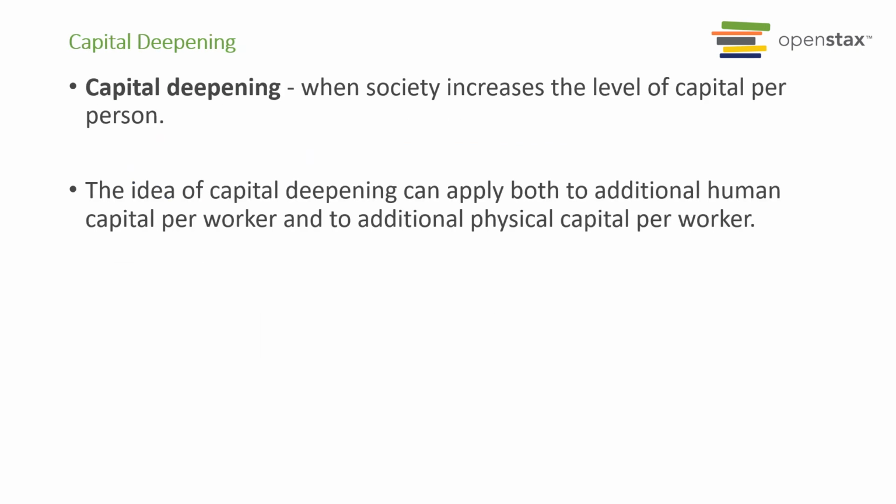And next, know what capital deepening is. That's when society increases the level of capital per person. So it's just the process of accumulating more capital per worker. And by accumulating more physical capital per worker, we're also helping our workers become more productive. So one reason why we saw this prolonged, sustained economic growth in America for the last 50 years is capital deepening, that we're investing more and more capital into our workers in America. So our workers are more productive, and we can produce more than everybody else in the world.